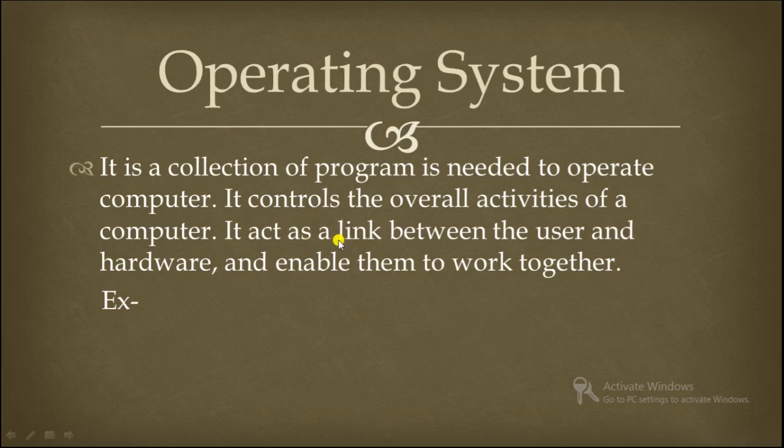It acts as a link between the user and hardware. That means this operating system allows the user to interact with computer hardware and use it for a specific purpose, and enables them to work together. Understood? So this is operating system. Example, Windows 10. This is one example of an operating system.